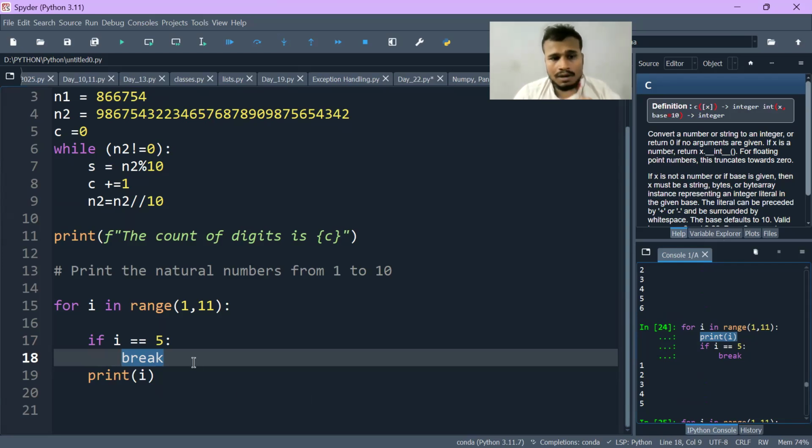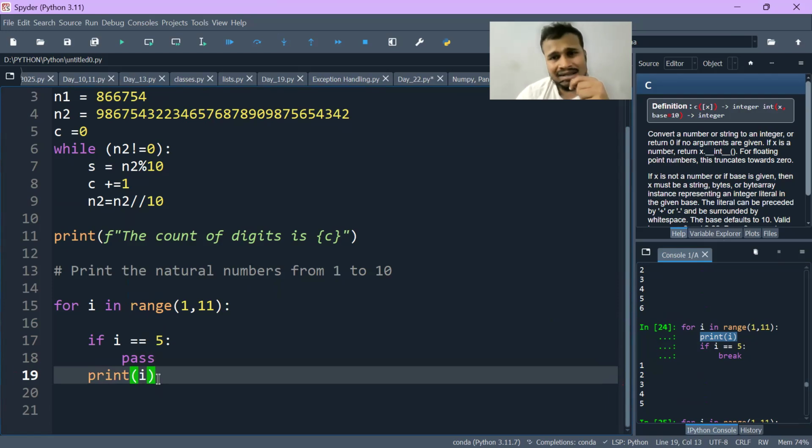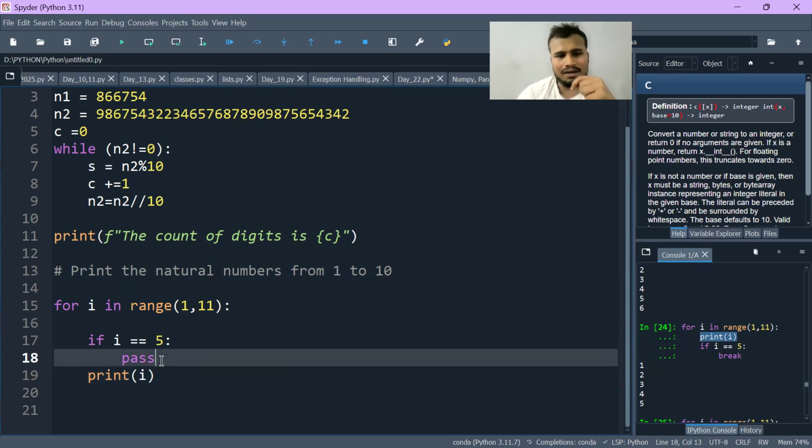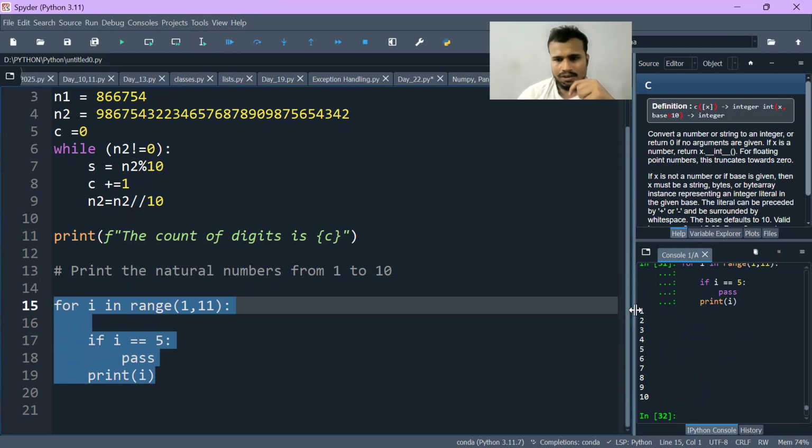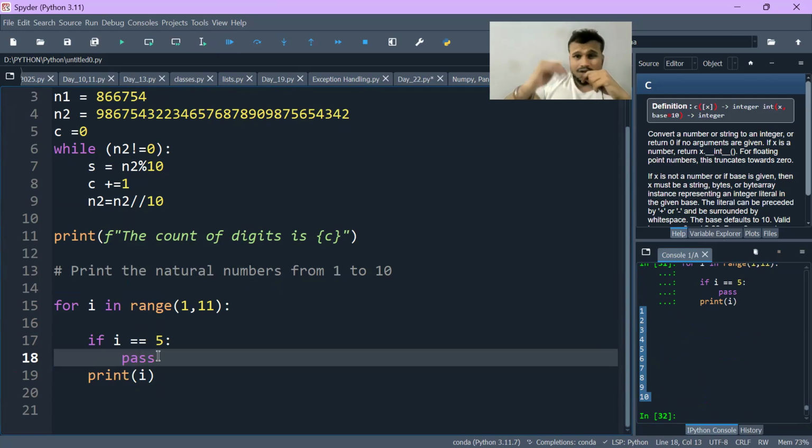Okay. Now let's take another jump statement, pass. And as I have told you, pass will not do anything. It will just pass it. So everything will get printed, 1, 2, 3, 4, 5 till 10. Why is pass behaving like that? I've explained it in my yesterday video. Because pass is giving you the authority to move ahead, doesn't matter what the condition is.